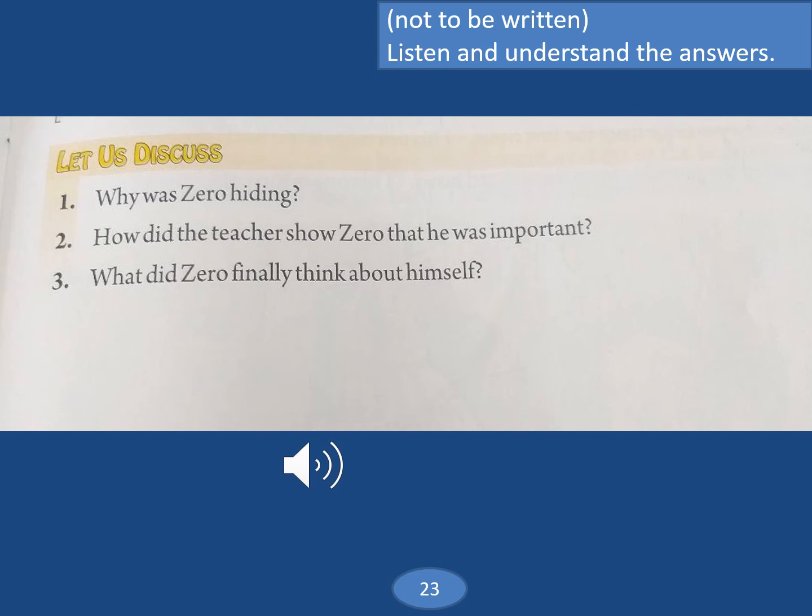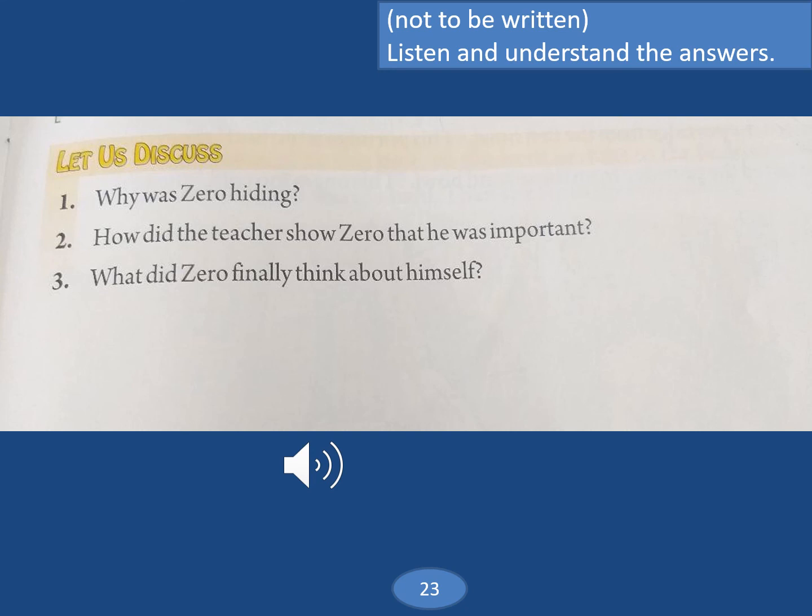Question 2. How did the teacher show Zero that he was important? The teacher called number 1 and told him to stand in front of the line, and then he called 0 and asked him to stand next to 1 to the right of 1. And he showed him that the value of 1 increased to 10. He then called many more zeros and showed how the value increased from 10 to 100 to 1000 and so on. With this, Zero understood that he was important.